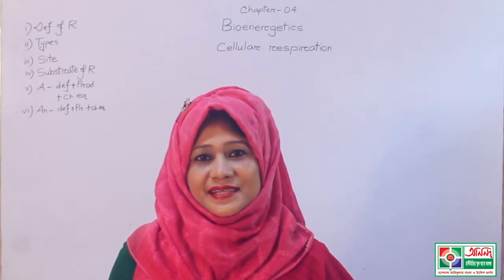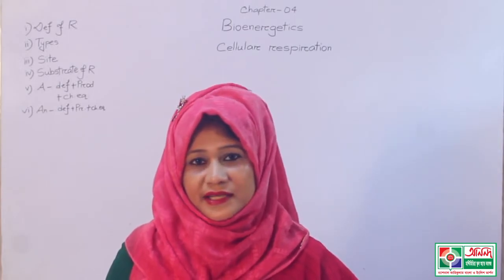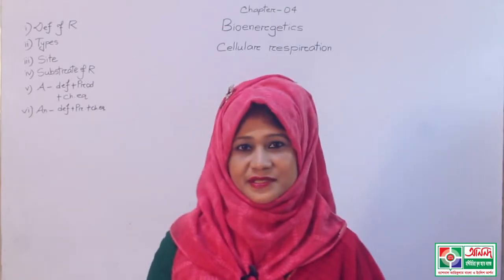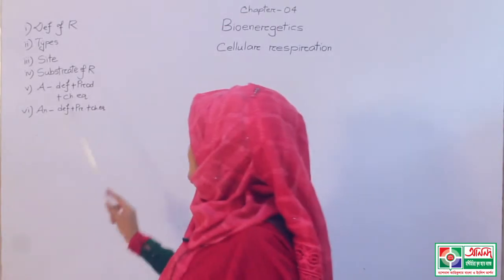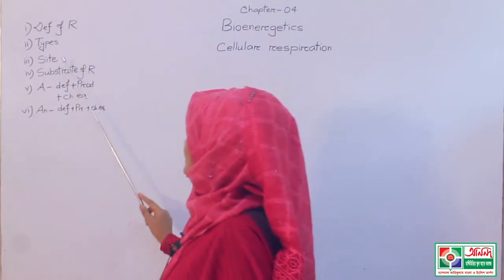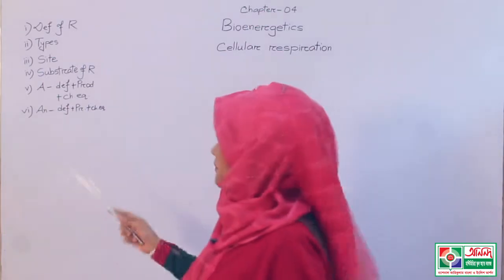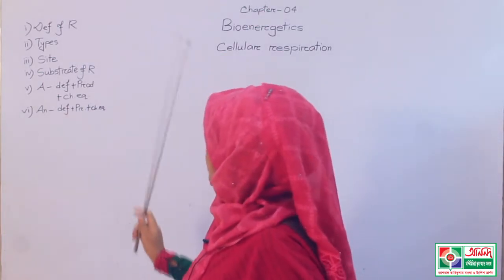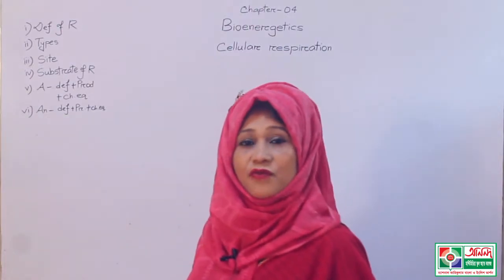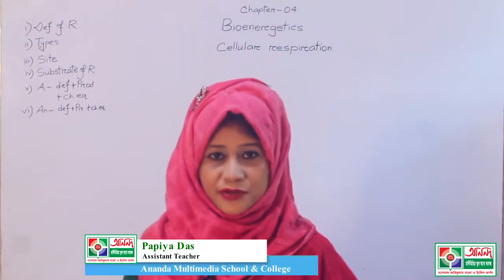In this part, I am going to start cellular respiration. For that, we need to learn some terms and some short questions. These are the definition of cellular respiration, types of respiration, site, and substrate of respiration. That means cellular respiration, and what is aerobic respiration, definition, product and chemical equation, what is anaerobic respiration, definition, product and chemical equation.